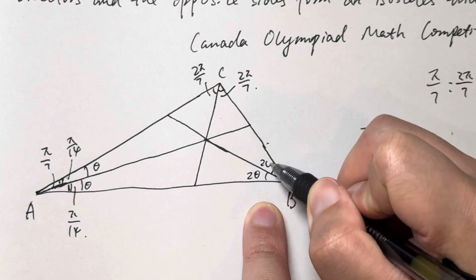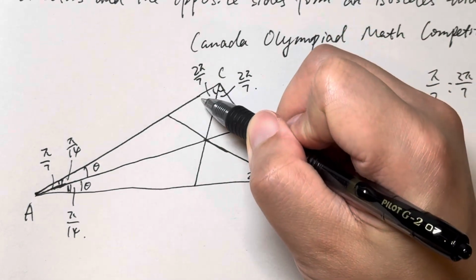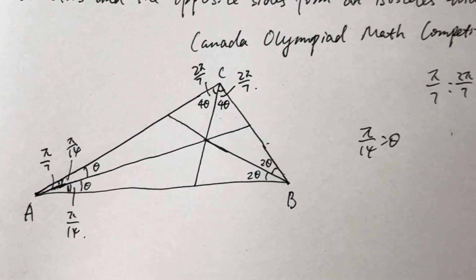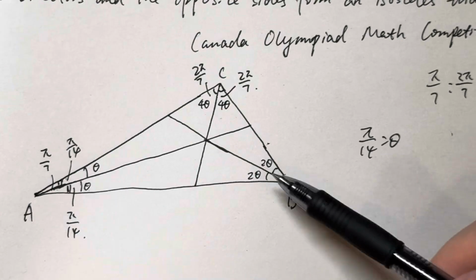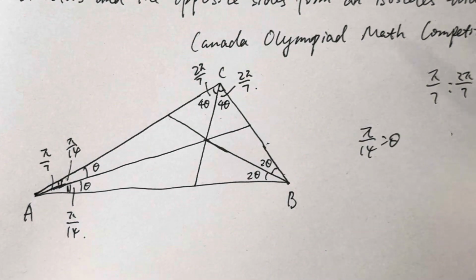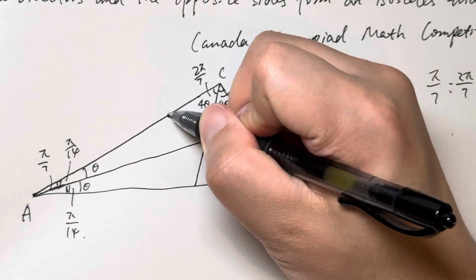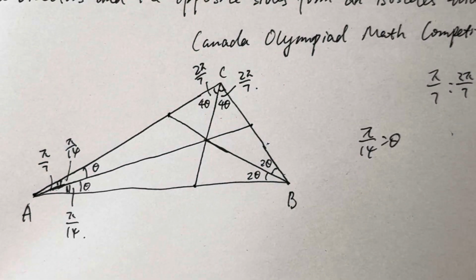And this one is 2 theta, right? This one here, that is 4 theta. This one is 4 theta. Right, so we know that 1, 2, 3, 4, 5, 6 plus 8, that's 14, right? 14 theta equals 2 pi. Okay, now we want to prove this is the intersection point of the angle bisectors with the opposite sides, right?